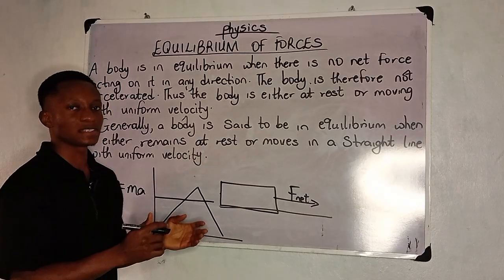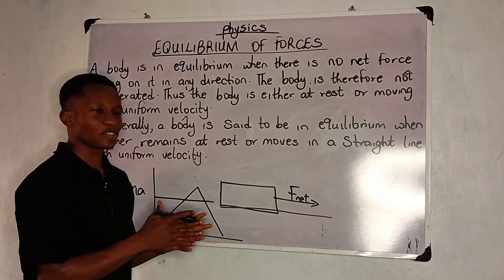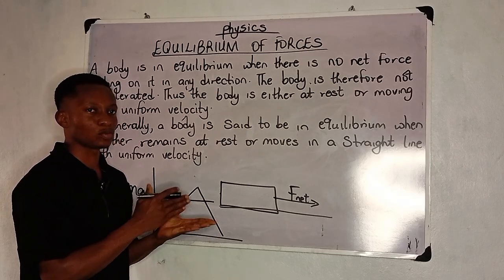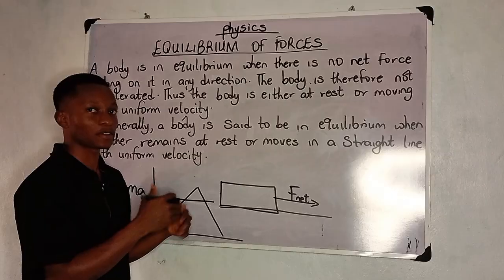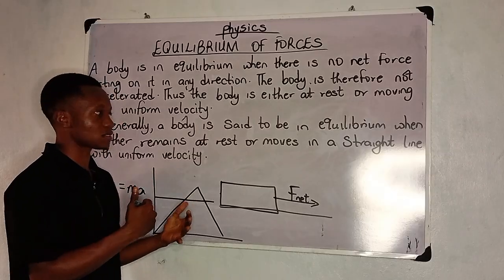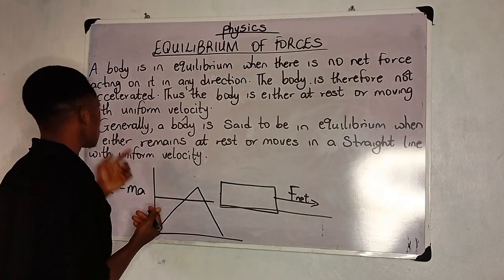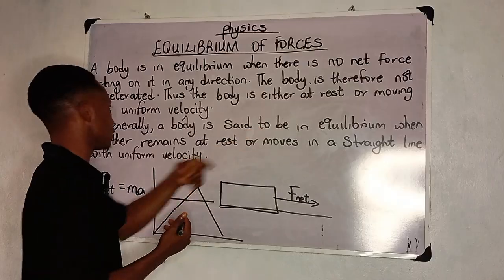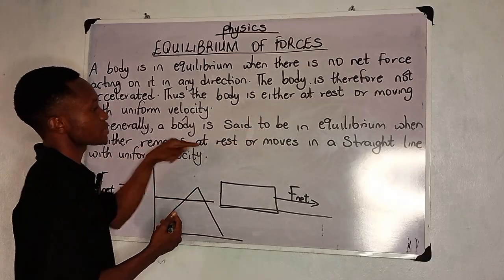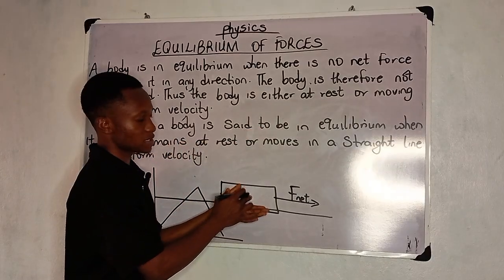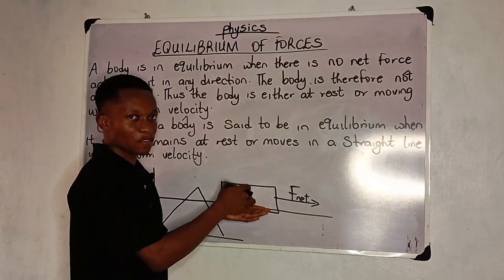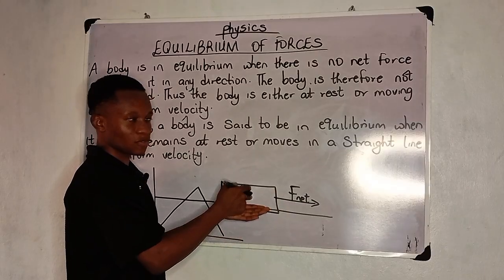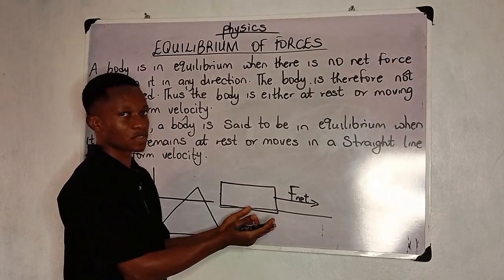So when bodies are at rest or they are moving with a uniform velocity, nobody is changing their velocities, they are not increasing and neither are they reducing. It's meant to be equilibrium. So generally, a body is said to be in equilibrium when it either remains at rest. So when this object is at rest and F net has no effect on it, there is no net force acting on it, it's said to be in equilibrium.